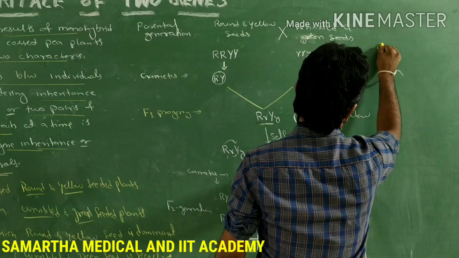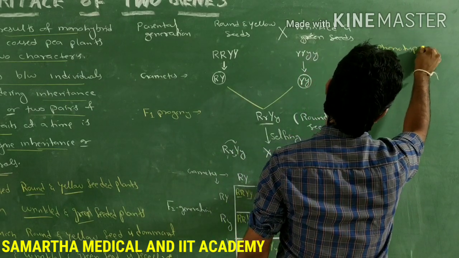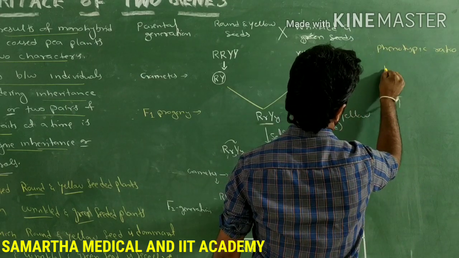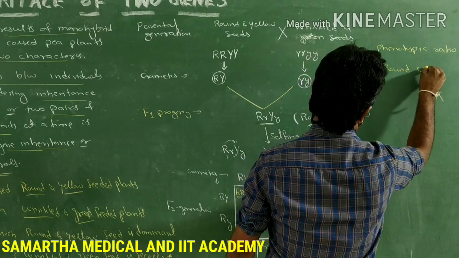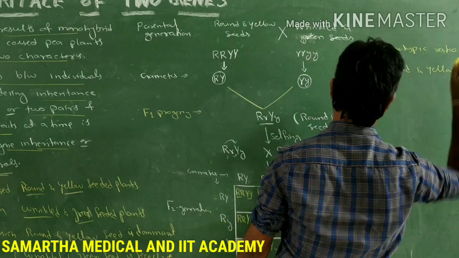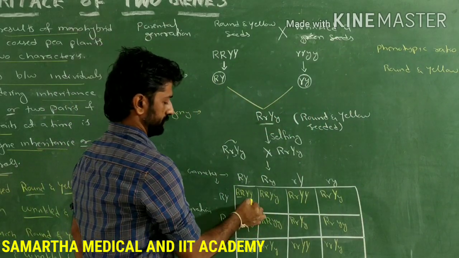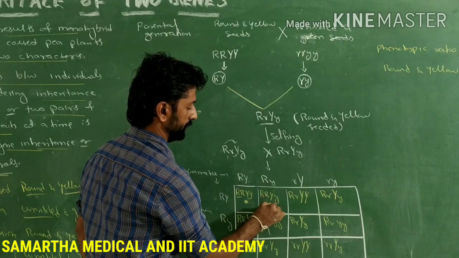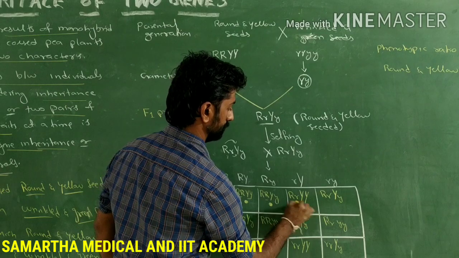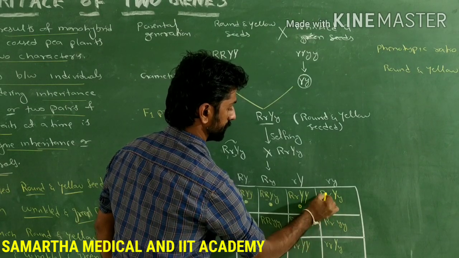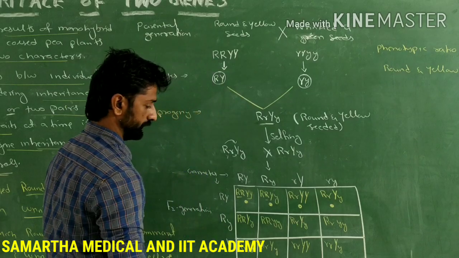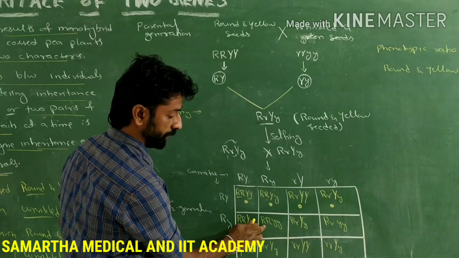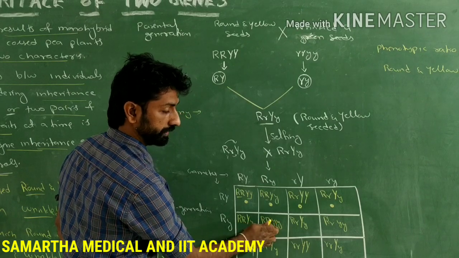Phenotypic ratio. The phenotypic ratio is as follows. So how many are round and yellow? So this is round and yellow. Let's mark this round and yellow. And here also round and yellow. Here also round and yellow. This is also round and yellow because at least both dominant alleles will be present for two characters. Round and yellow.